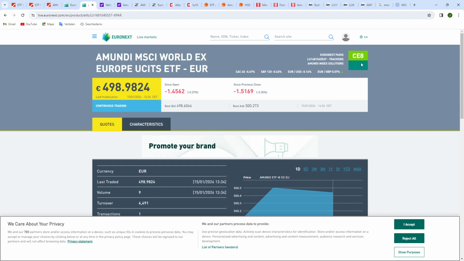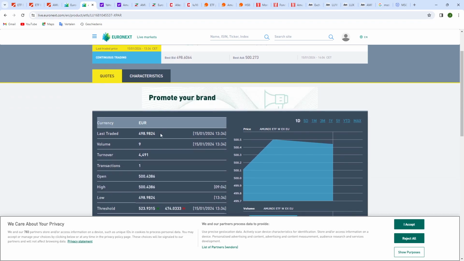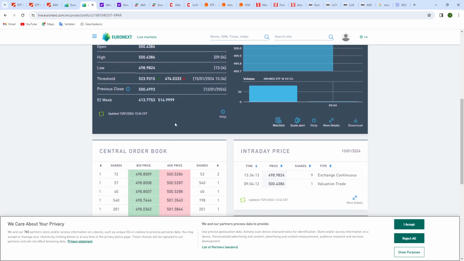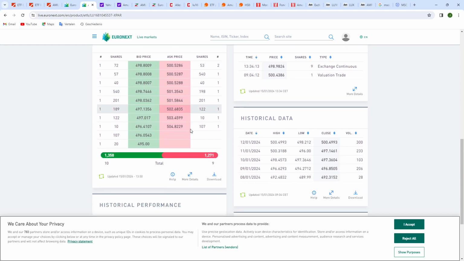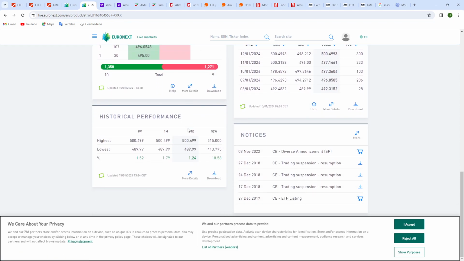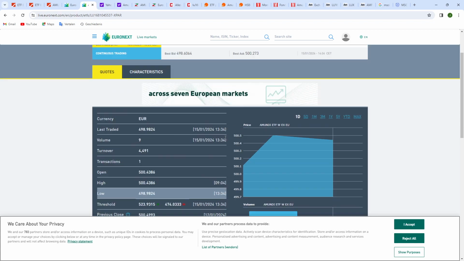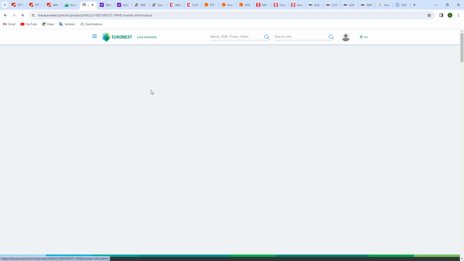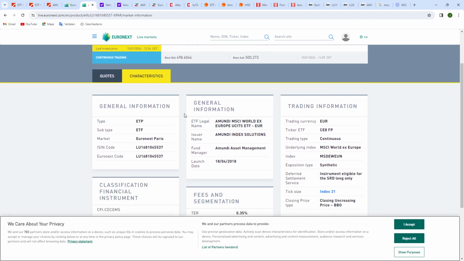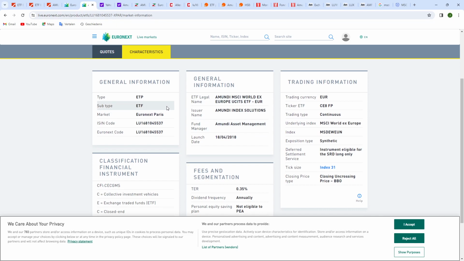It has a follow-up number. So for the Swiss Stock Exchange it was .E, but for the Paris one it's not depicted. But you can see here the normal things as well. Also the order book and the bid and ask price, the historical data. When there is a dividend distributed, you can find those here as well, but this isn't a distributing ETF, so you can't find it.